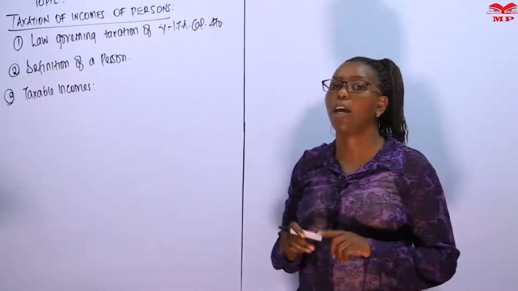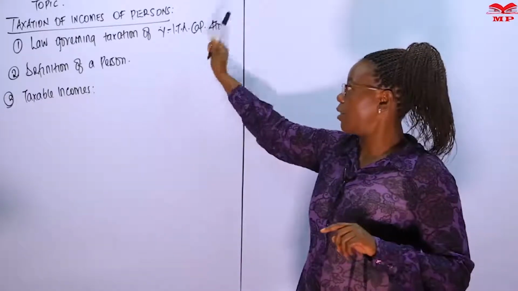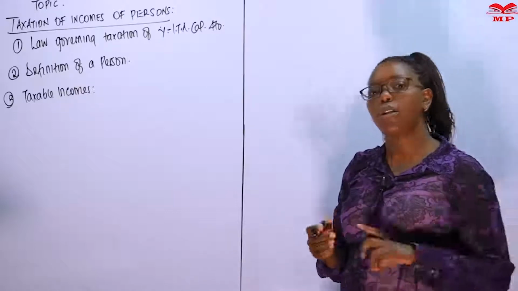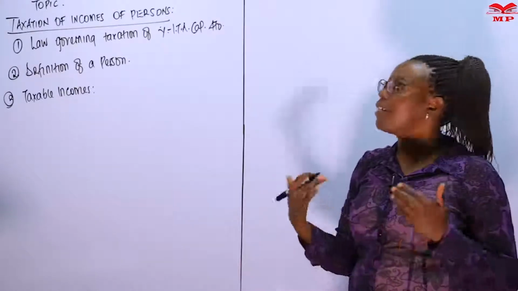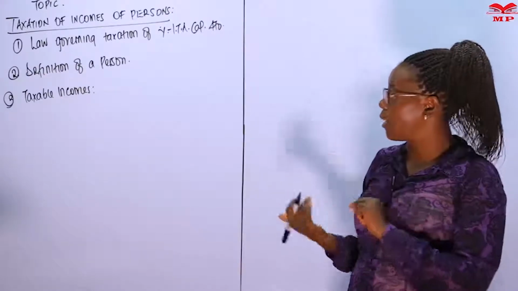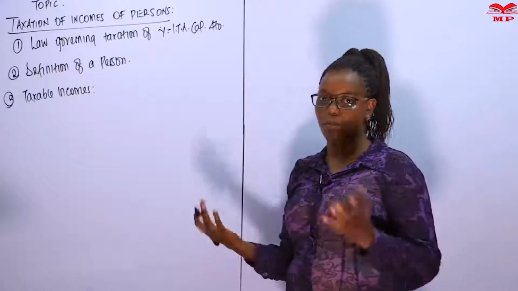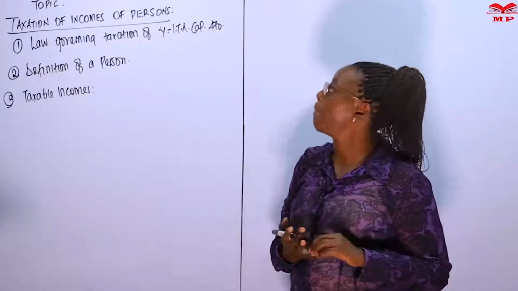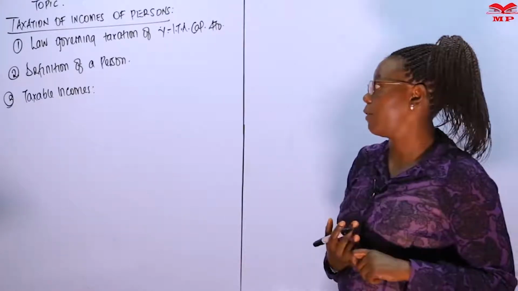So anytime we say ITA, it will be the Income Tax Act, Chapter 470 of the laws of Kenya. So we'll be reading through the Act and seeing the provisions regarding the taxation of income of persons. That means that anything beyond the Act will not be for us because we cannot go beyond the law that has been provided. So having said that, let's look at the definition of a person.